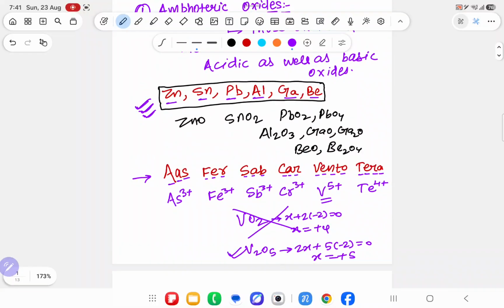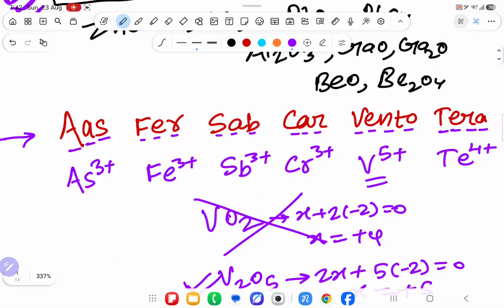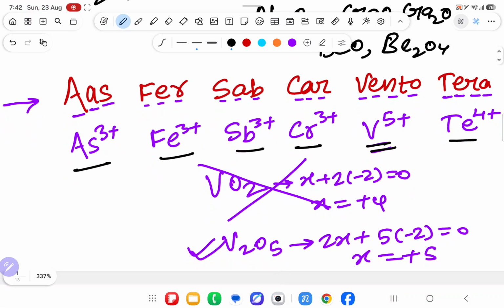Means if zinc, tin, lead, aluminum, gallium and beryllium are coming, no need to find the oxidation number. Simply you will say, any metal from zinc, tin, lead, aluminum, gallium and beryllium, if oxygen is attached, that is amphoteric oxide. But for arsenic, iron, antimony, chromium, vanadium and tellurium, a fixed oxidation number is required.